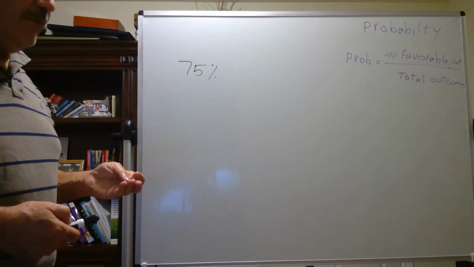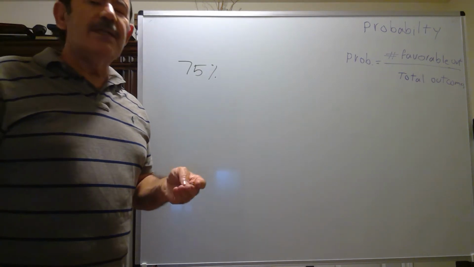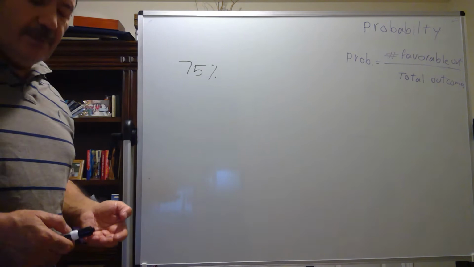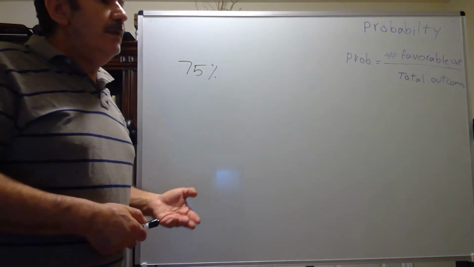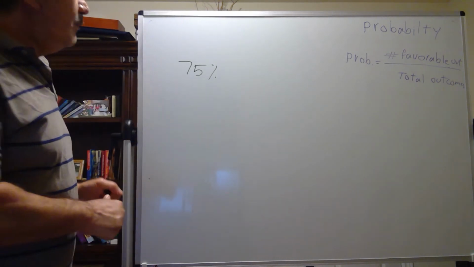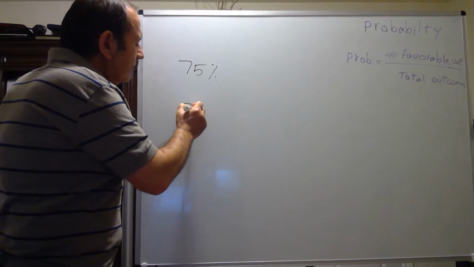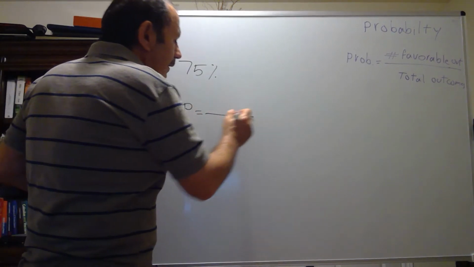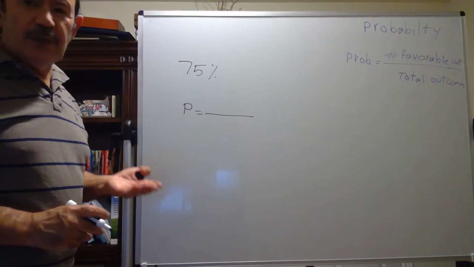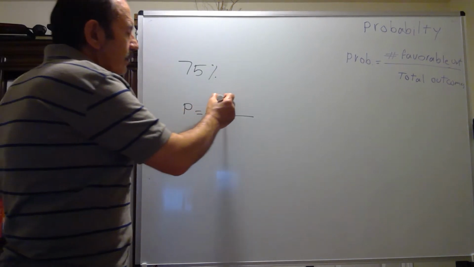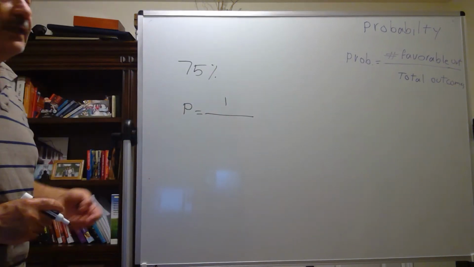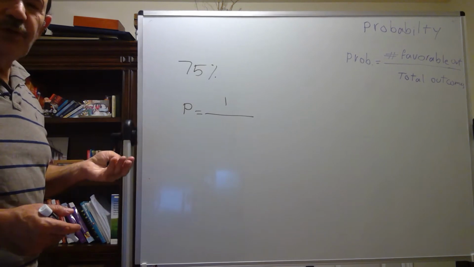As an example, when I am tossing a coin, what is the probability of having head face up? I want head, so one is my favorable outcome. How much is the total outcome?